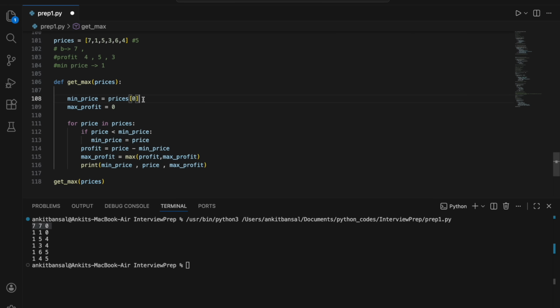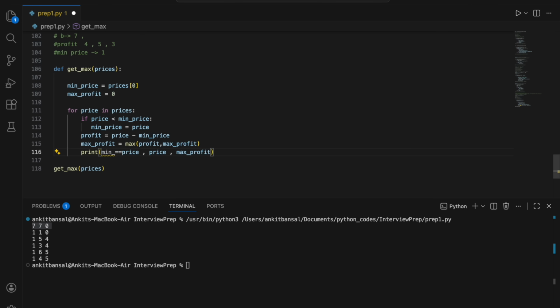Now let's move on to the second iteration, right? Now in second iteration, if you see, this is 1, right? Or let me put price first and then minimum price. Just wait a second. So this is my price and this is my minimum price, right? Okay. So let me run this again. Okay. So now my price is 1, right? Now I'm getting a price of 1.